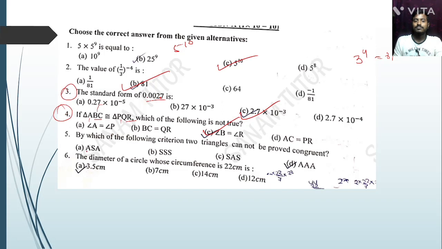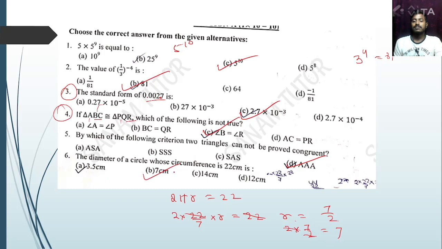Next question, which of the following criteria is not proved for triangles? Next, the diameter of the circle whose circumference is 22, this is important. Circumference means 2 pi r equals 22. So 2 into 22 by 7 into r equals 22. Now 22 cancels, so r equals 7 divided by 2. Diameter means 2r, that is 2 into 7 by 2 equals 7. So option B is the correct answer.